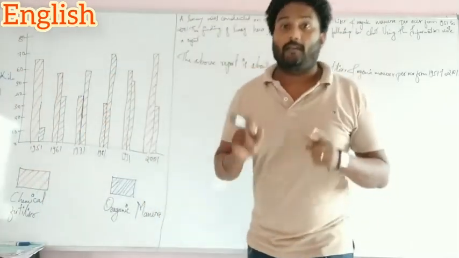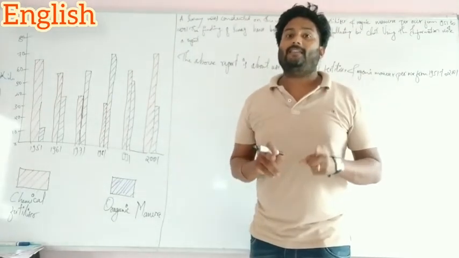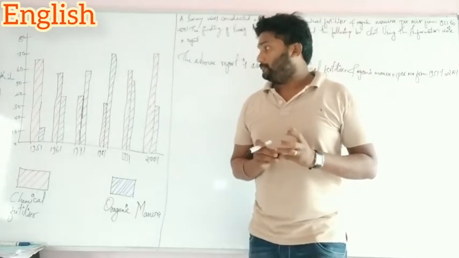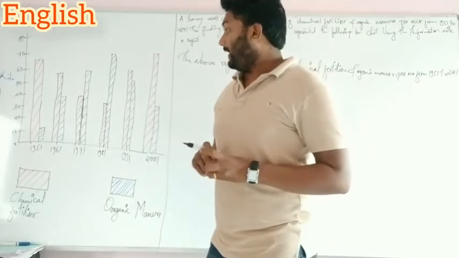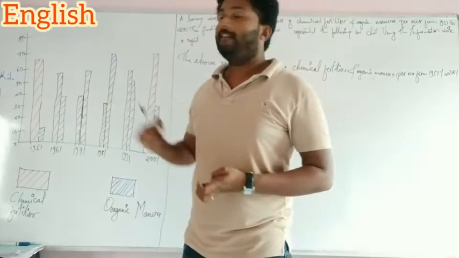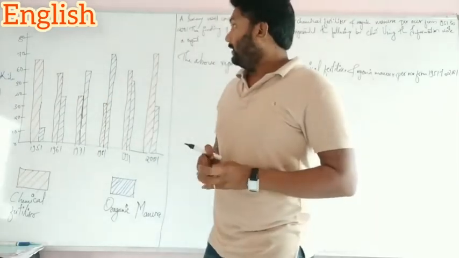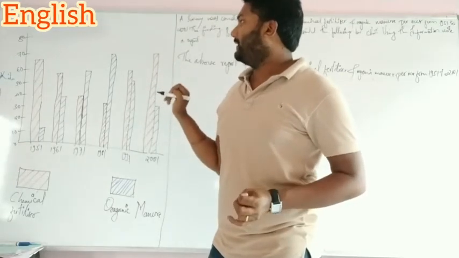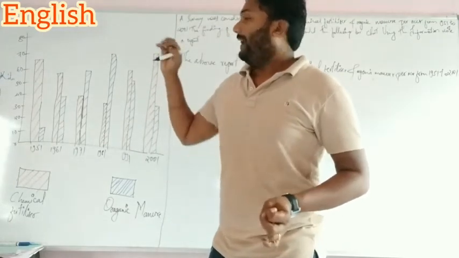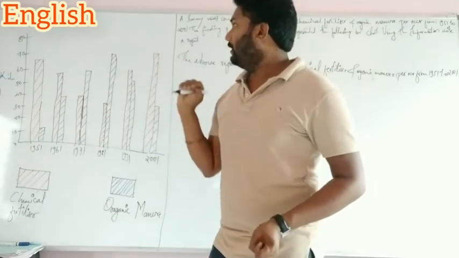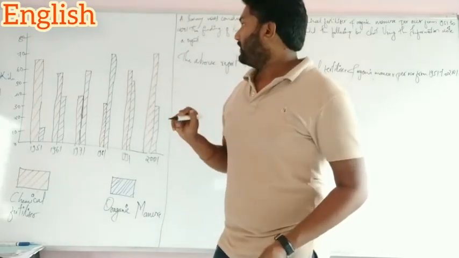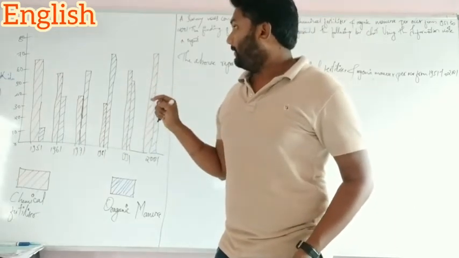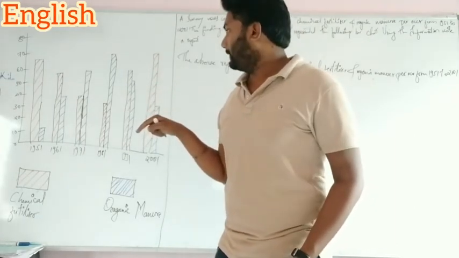And next, the body, that means analysis. If we see this graph, the use of chemical fertilizer in 1951 was up to 65%, but in 1961 it was reduced a bit to 55. Again it reduced in 1971 to 35%.